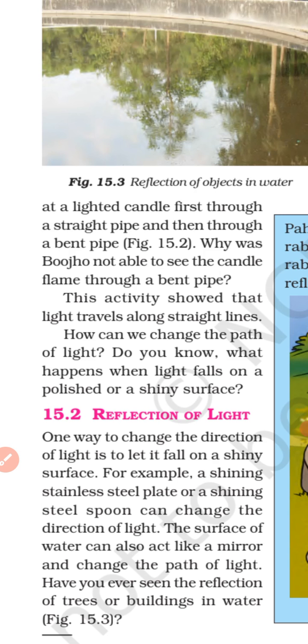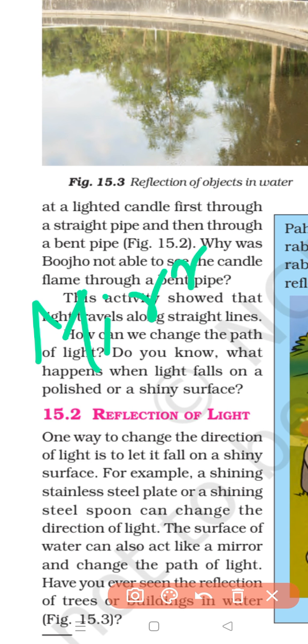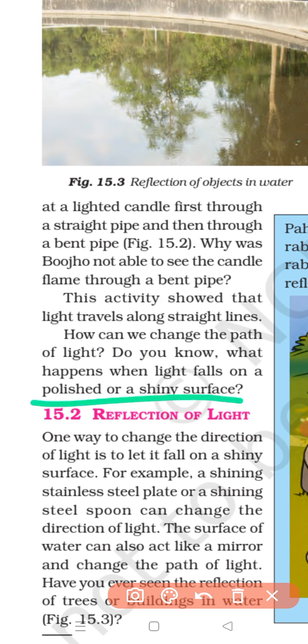See, the path of light changes when it falls on a mirror, or say any other polished and shining surface. So thus a mirror changes the direction of light that falls on it.